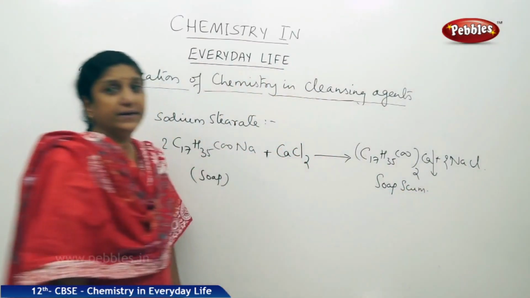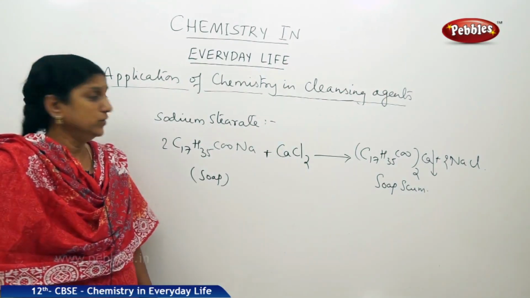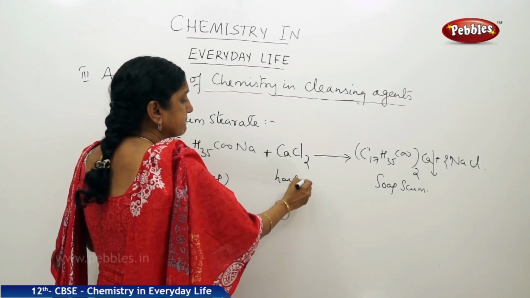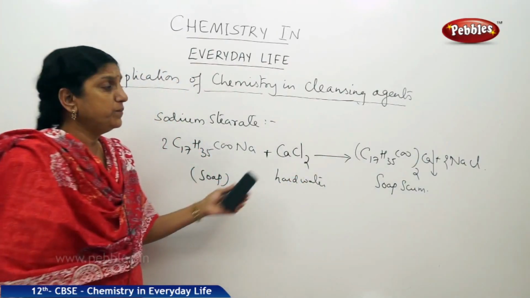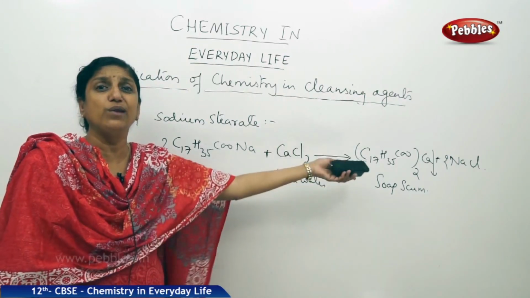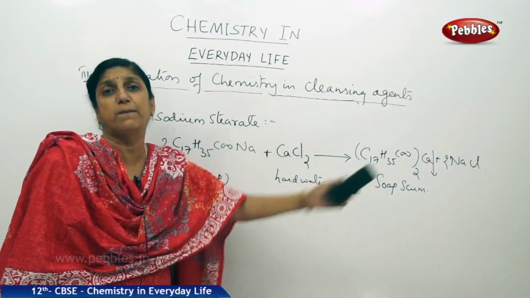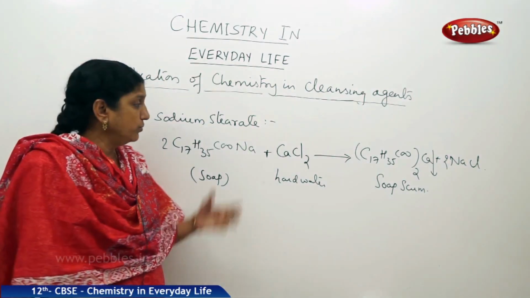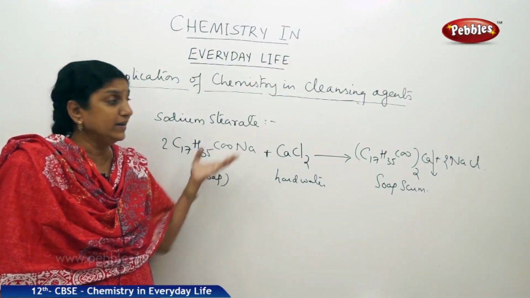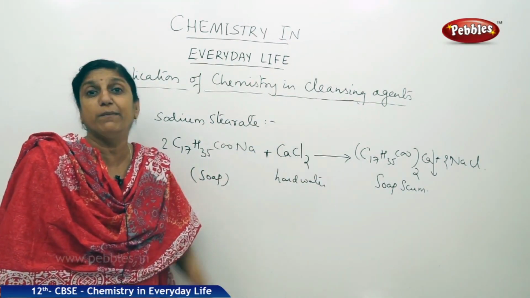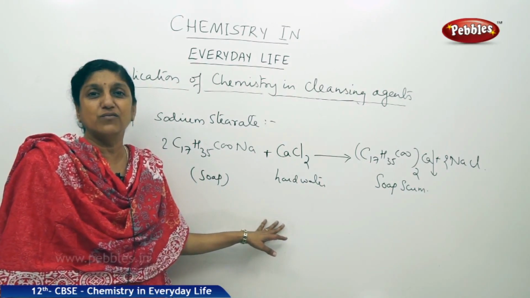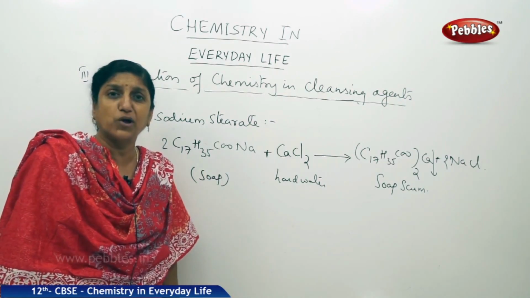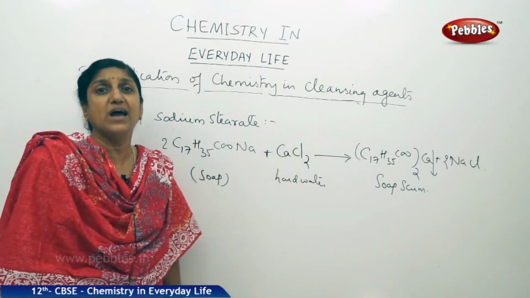This is a precipitate. It is insoluble in water. So whatever soap that you have added to hard water gets wasted because it precipitates out as an insoluble soap which is called soap scum. In that way the cleaning action of soap is interfered with. Before it can actually bring about the cleaning, it gets precipitated as the soap scum and gets wasted. That is the reason why we cannot use soaps in hard water. No effective cleaning is possible if it is used in hard water.